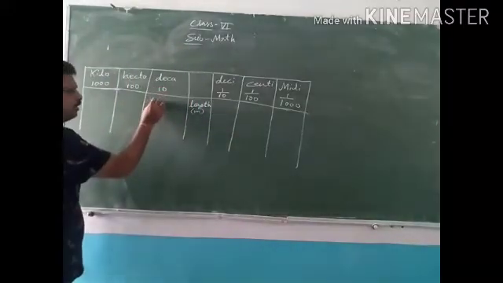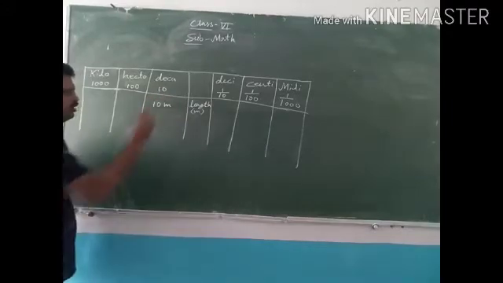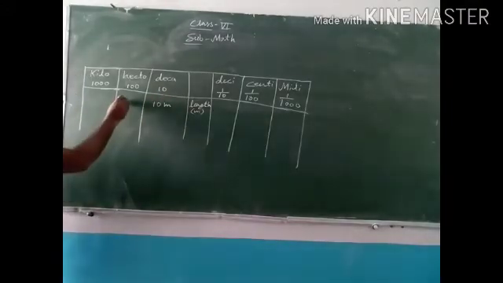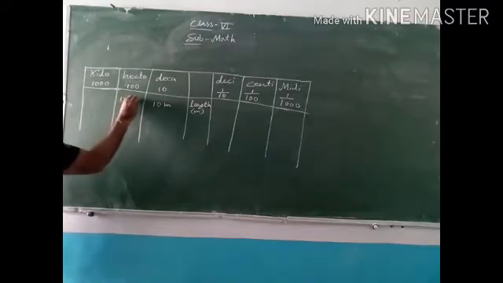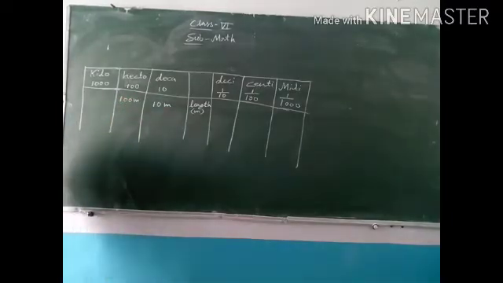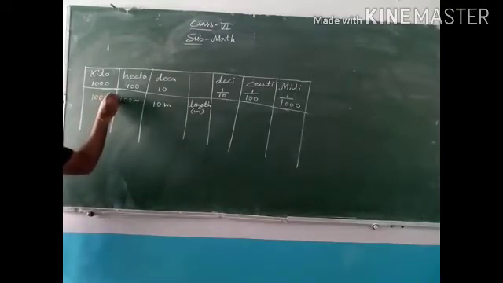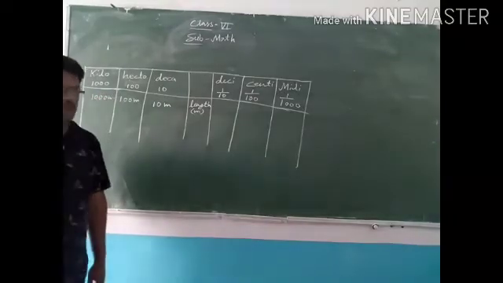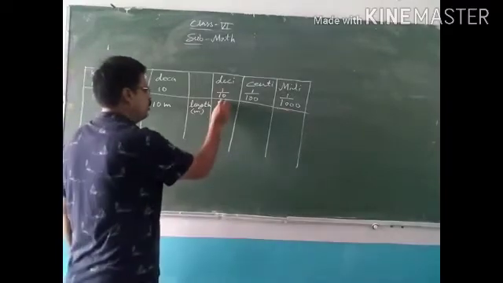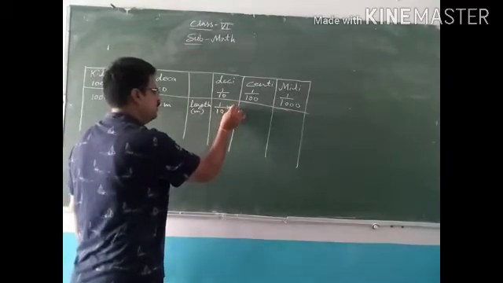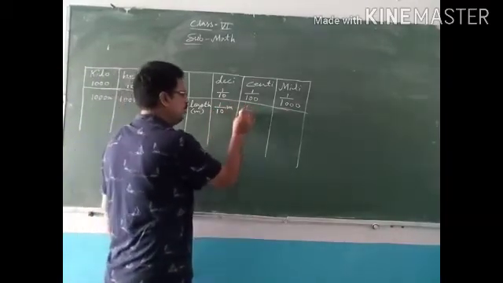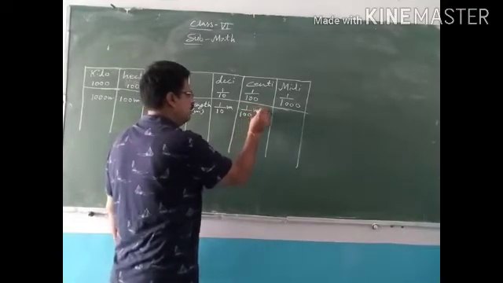So in 1 decameter there is 10 meter. In 1 hectometer there is 100 meter. In 1 kilometer there is 1000 meter. Understand? And 1 decimeter is equal to 1/10 meter. In 1 centimeter, 1/100 meter.